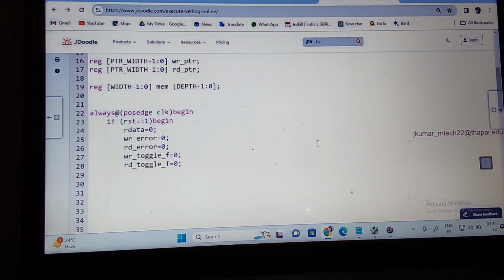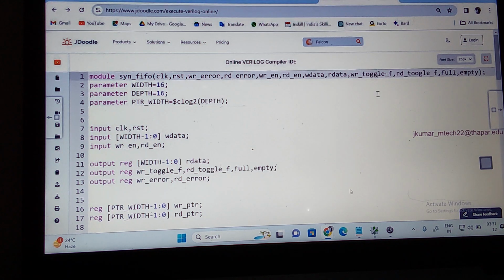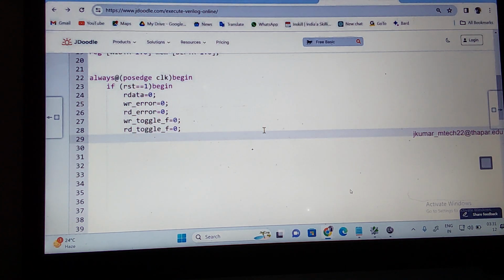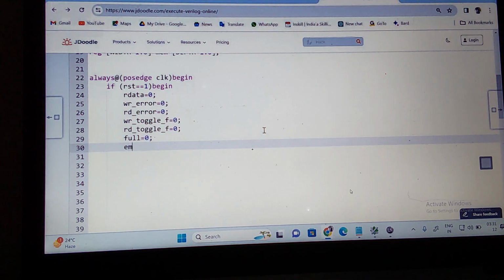Okay, let us go to the top. Change this into toggle. Use find to locate it. Okay. Next. Flags are made 0. Read enable, write enable is 0. Then what do I need to make 0? Full is 0. Empty is 0.